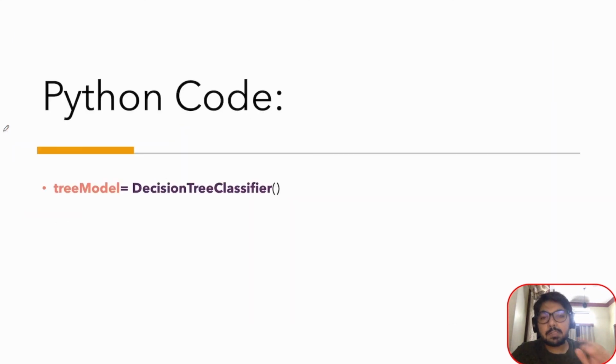Python code is very simple for starters. Just create an object, DecisionTreeClassifier, and everything is over. There is a little complexity, not much. Here it will take all the default values for all the parameters, but we can always customize it: the depth, the number of leaf nodes, the number of elements in a leaf node, and so on. But we will hold on, we will study it later.